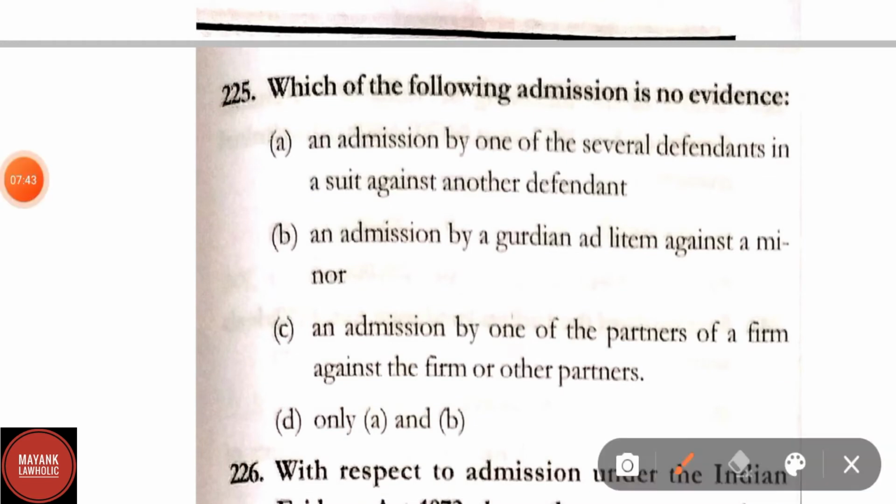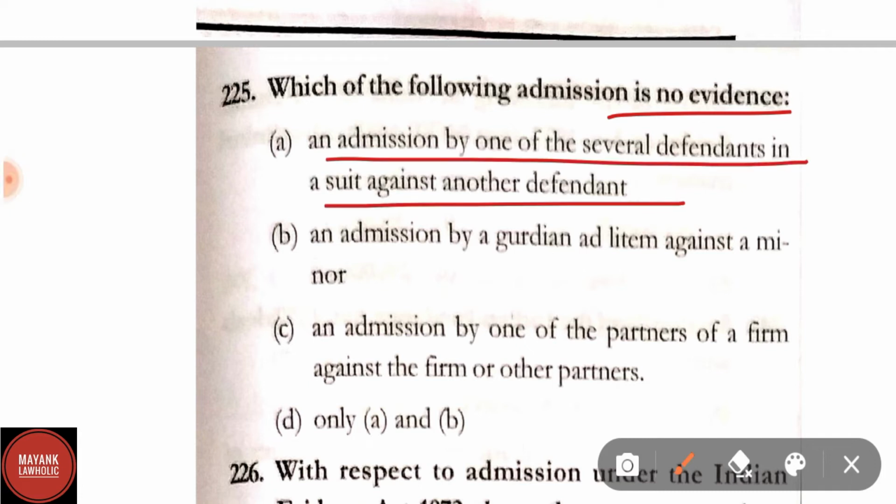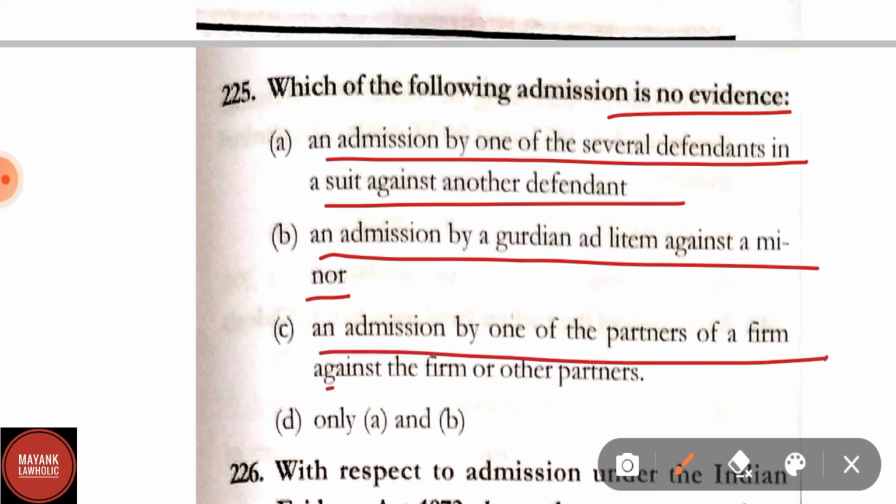Question number 225. Which of the following admission is no evidence? Option A, an admission by one or more several defendants in a suit against another defendant. Option B, an admission by a guardian ad litem against the minor. Option C, an admission by one of the partners of a firm against the firm or other partners. D, only A and B. Here in this question it has been asked which of the following admission is no evidence.